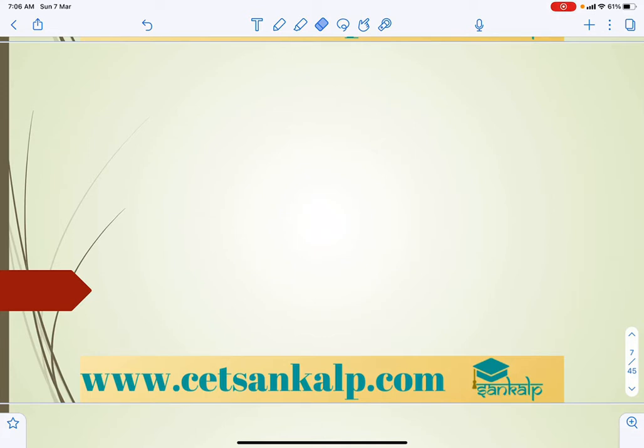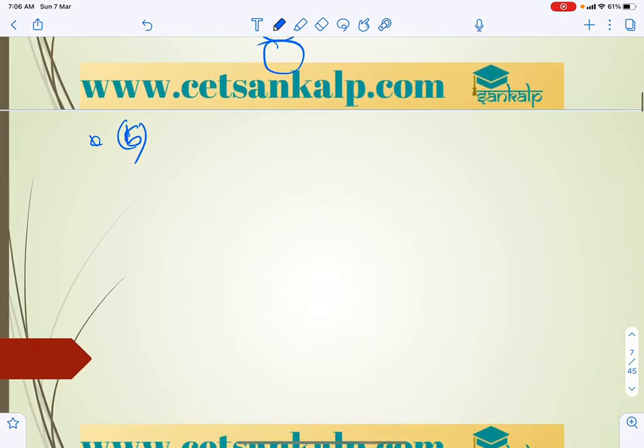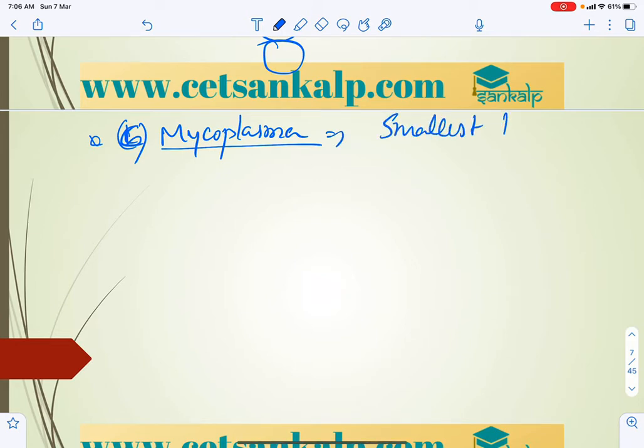But Mycoplasma is an organism. If you consider the last group, Mycoplasma is the smallest known living cell.